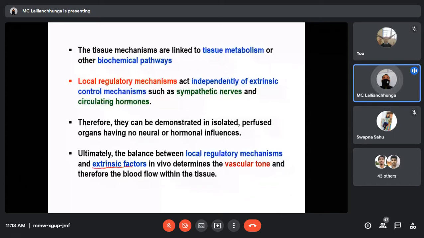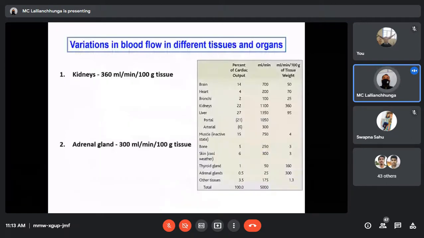So let us see variations in blood flow in different tissues and organs. This is important.